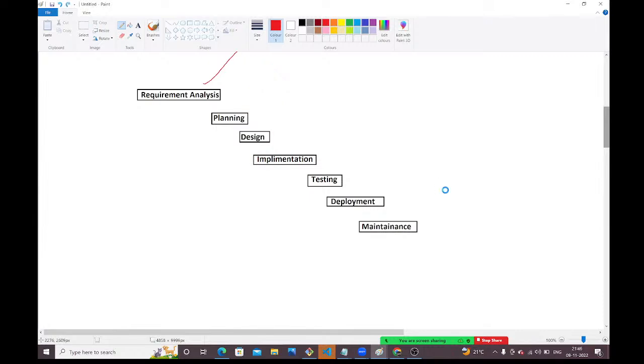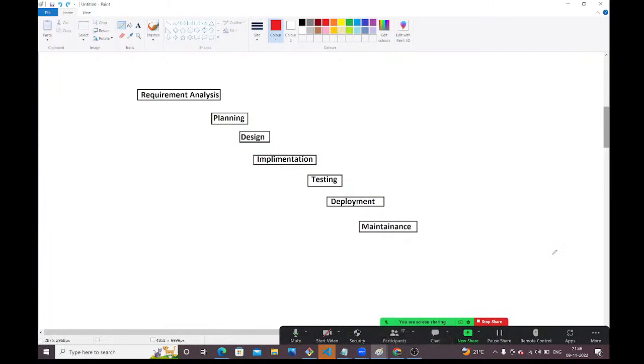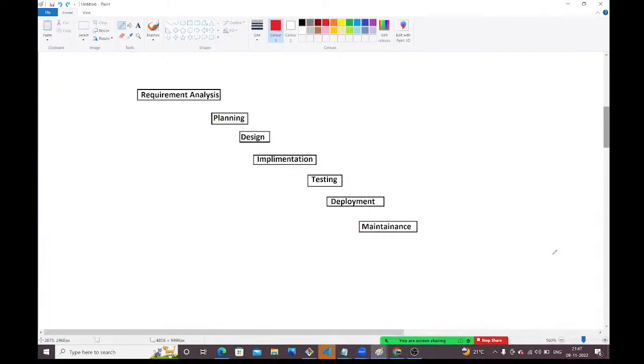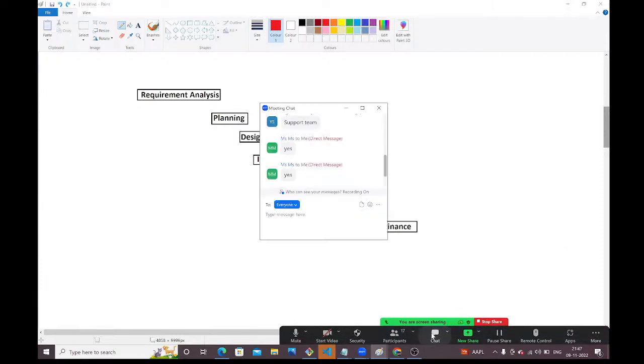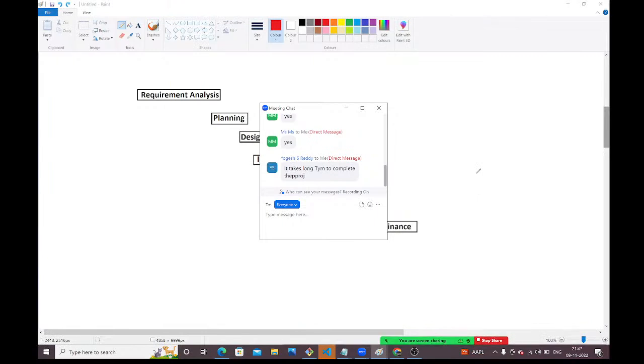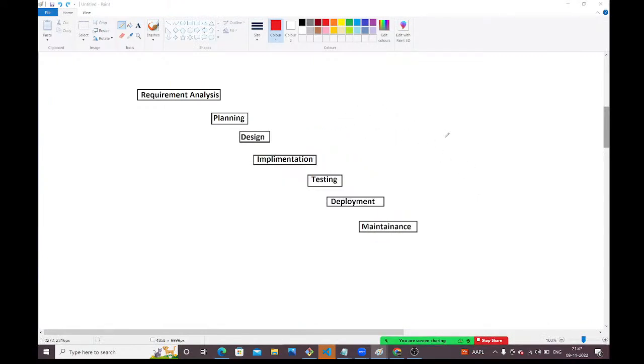What problem with this, guys? Please respond. Is there any problem with this? Yes, we have several problems with this waterfall model. What problems are there, guys? Right, yeah, it will take a long time, fine. So what problems are there with this waterfall model, guys? We have several problems.